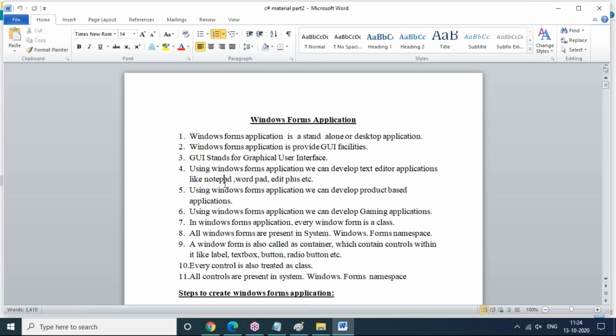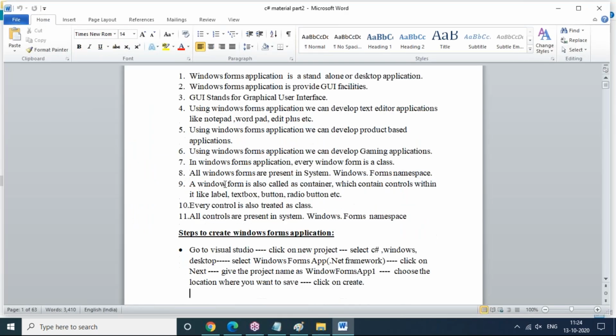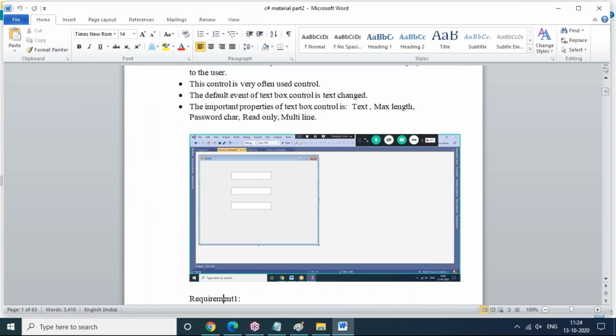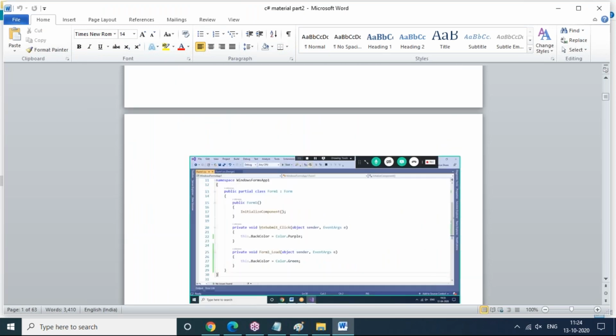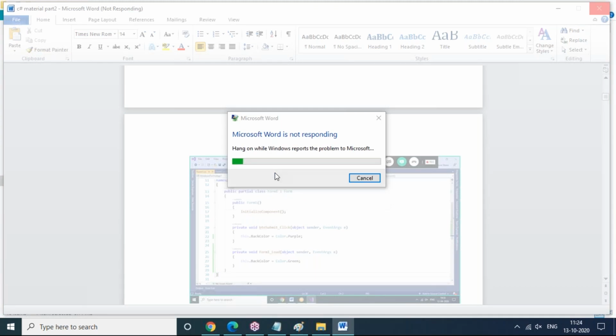Each and every form I prepared and designed, and I have given the steps also. Once you see this material, you will never be confused at all. Undoubtedly, you will get a proper idea here. Whatever I'm going to teach, the way I'm teaching, the same way it is there in the material. You need not worry about that.